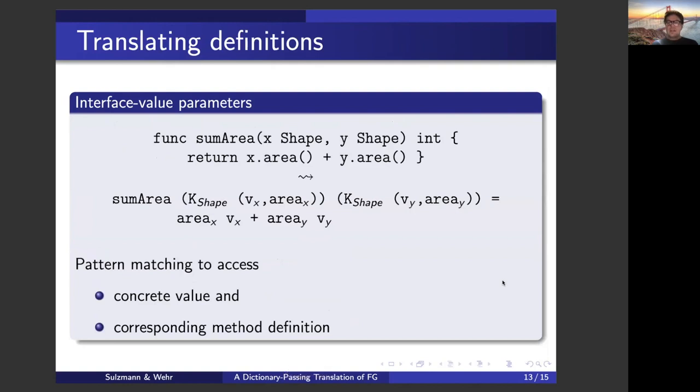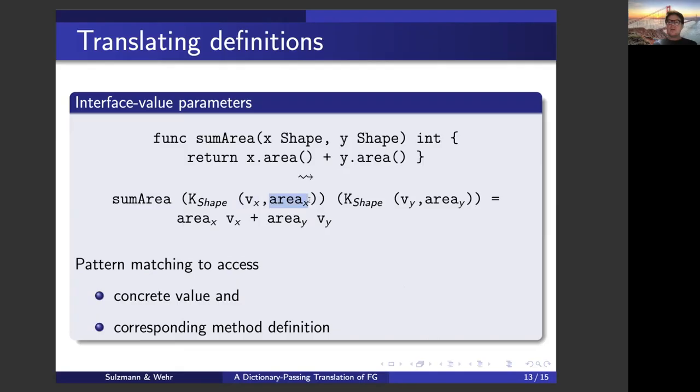Now, when we translate method definitions, we simply assume that in the translation, we pattern match over the interface values. Because we know a value of type shape in the source will be translated to an interface value consisting of a pair. So we simply pattern match, and we can now access the underlying value and the corresponding method definition.